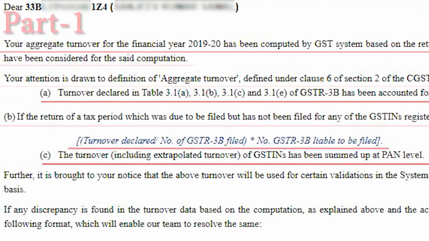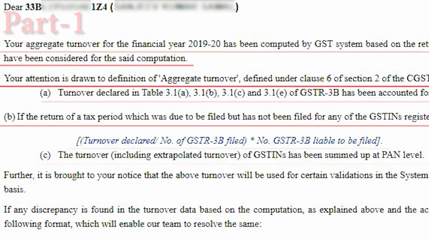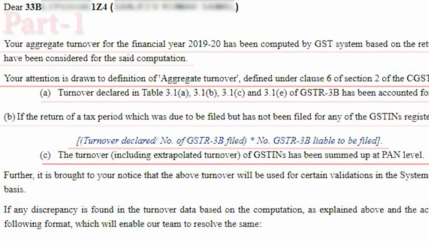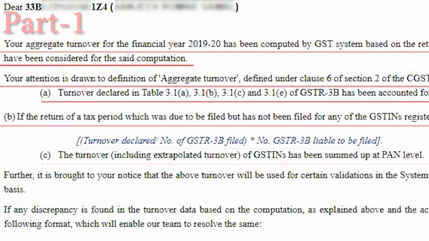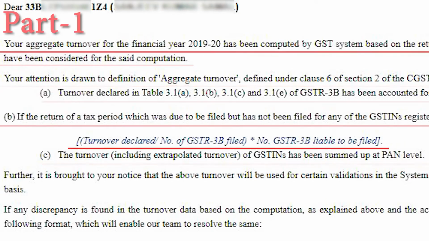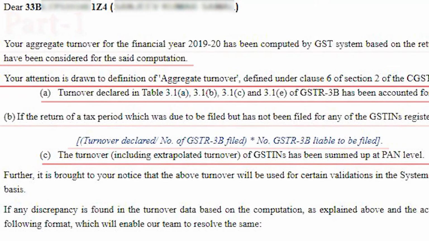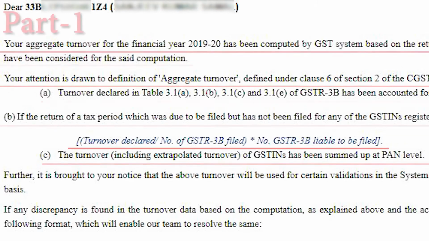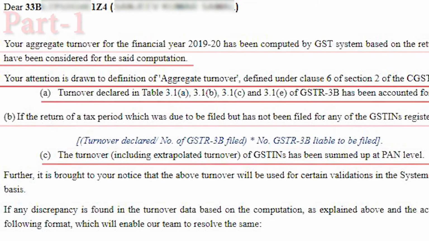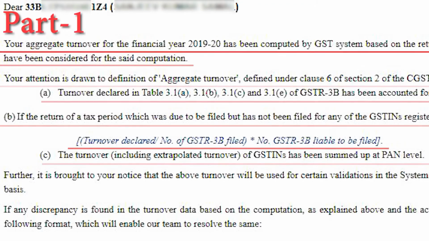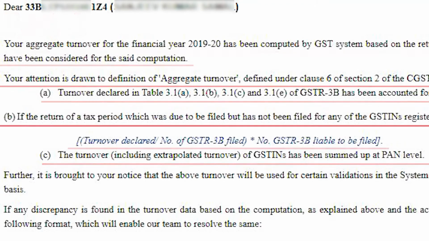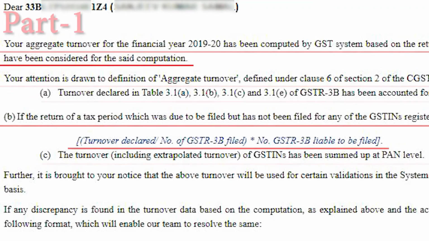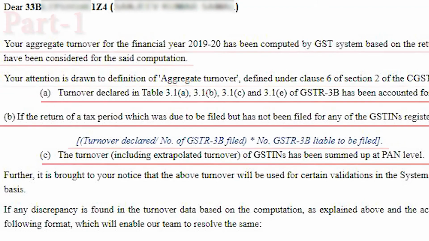Aggregate turnover means the aggregate value of all taxable supplies, export of goods or services or both, and exempt supplies, but not supplies that are not taxable under the Act, that is, alcoholic liquor for human consumption and articles listed in Section 9(2) and Schedule 3, and interstate supplies of persons having the same permanent account number, to be computed on an all India basis.